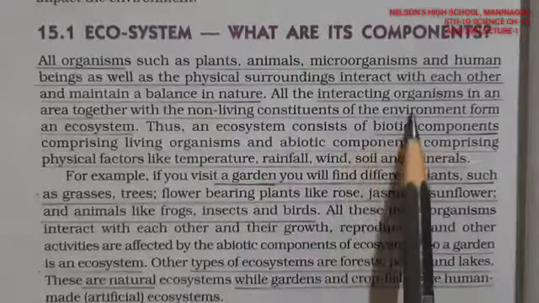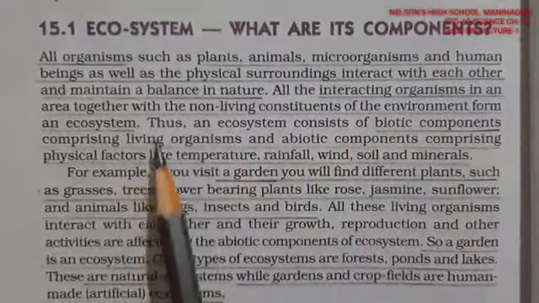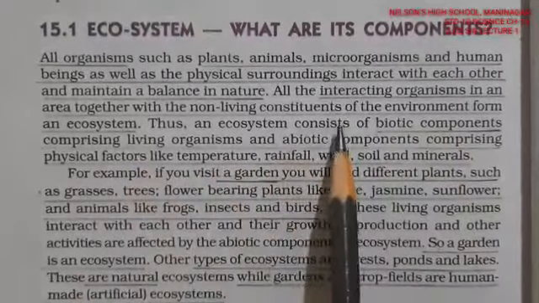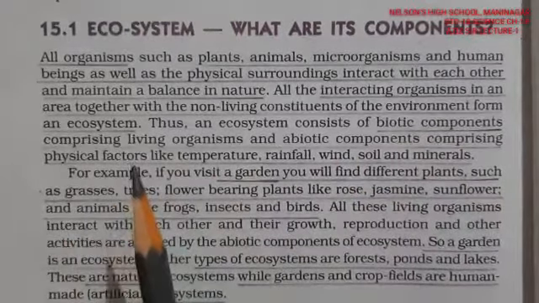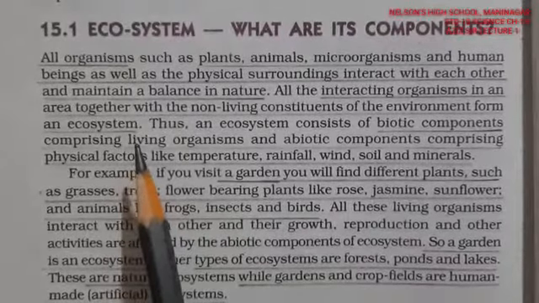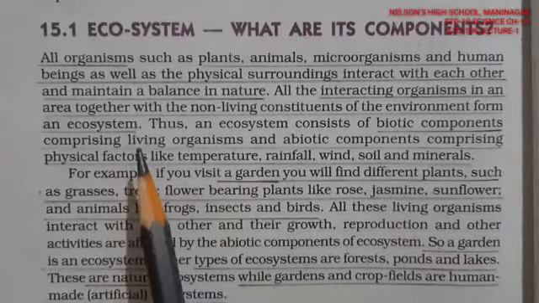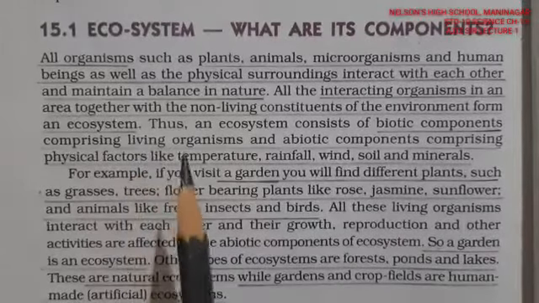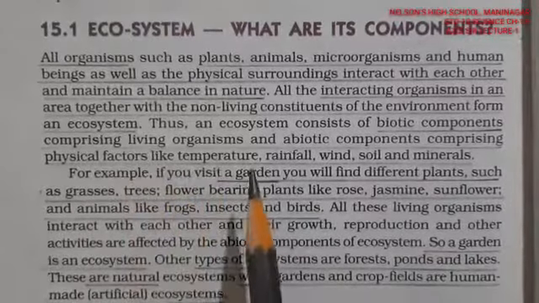And all these interacting organisms in an area, together with the non-living constituents of the environment, form an ecosystem. So an ecosystem is the living components interacting with their surroundings, and the habitat where they live is called its own ecosystem.